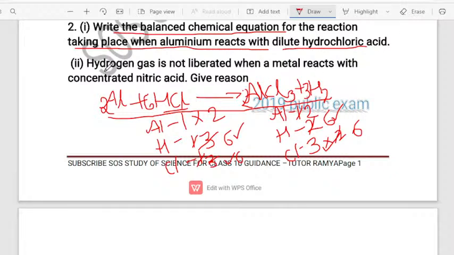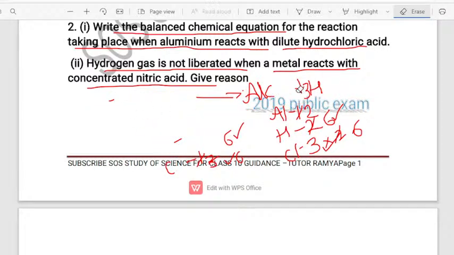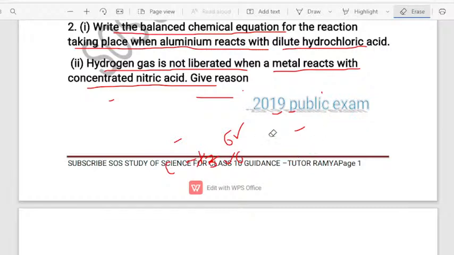Next, hydrogen gas is not liberated when a metal reacts with concentrated nitric acid. Give reason. Yesterday, I was stressing about this particular concept, dear students. I think you all have remembered. I told you, see, any metal, when it is dropped into an acid, releases hydrogen gas. But when a metal is dropped into nitric acid, it does not release hydrogen gas. I told you the reason behind this.